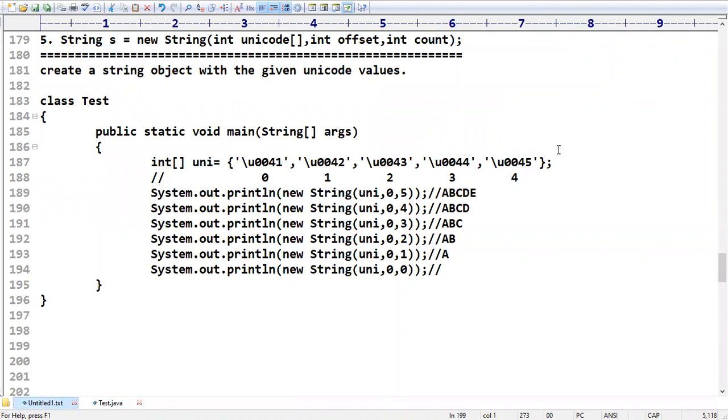Up to this, do you have any doubts, friends? \u represents Unicode, Rakesh. Can we prepare uni not serial wise? Yeah, we can do that. Ganesh, it is related to how the format is specified internally.